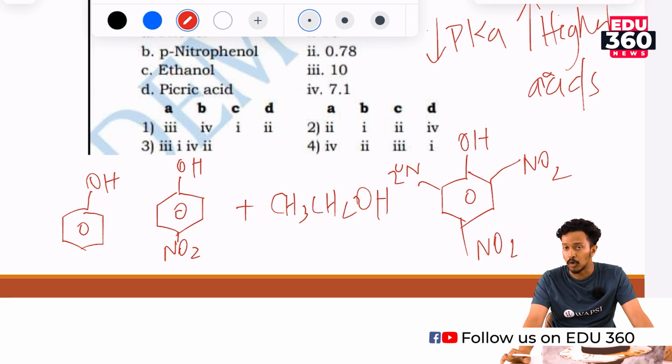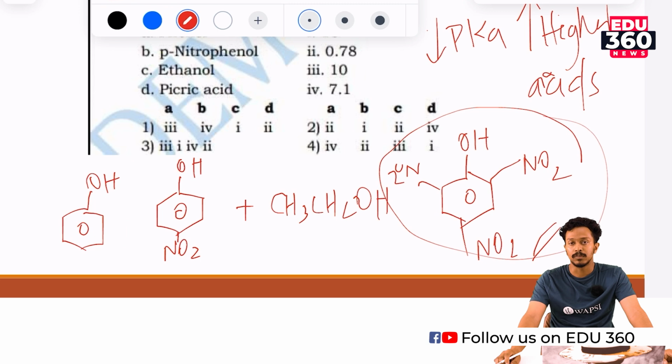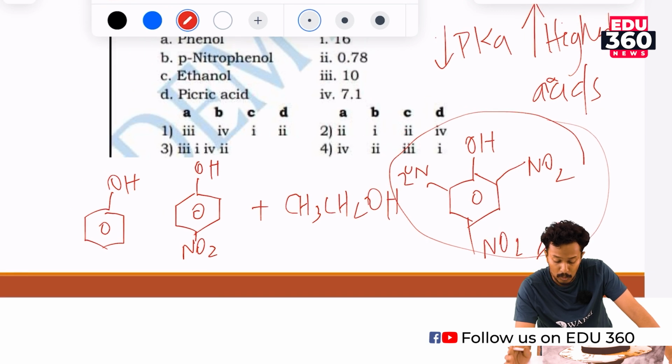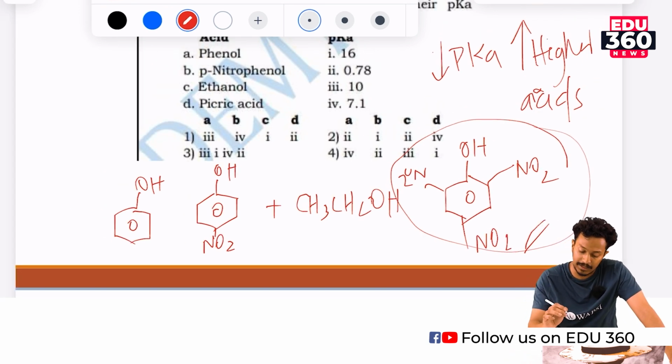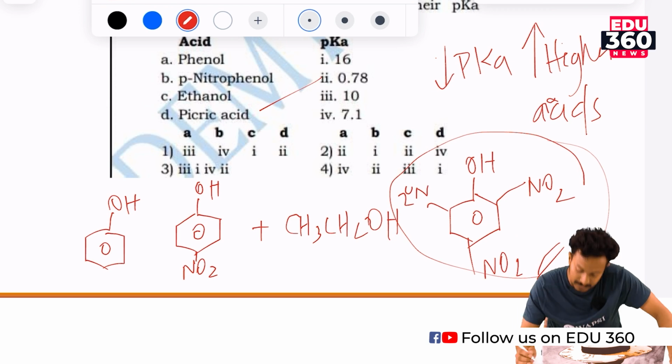Phenol is an ortho para directing group. Here picric acid has 3 nitro groups on both ortho and para positions. So the most acidic of these 4 might be picric acid, right? We do know that picric acid is the most acidic one. We will cancel out the options which do not show picric acid as the most acidic. Here the most acidic means the lowest pK value, that means option number 2, 0.78.